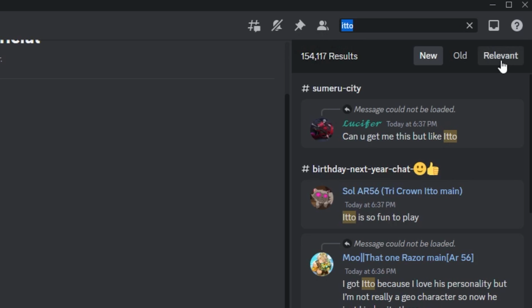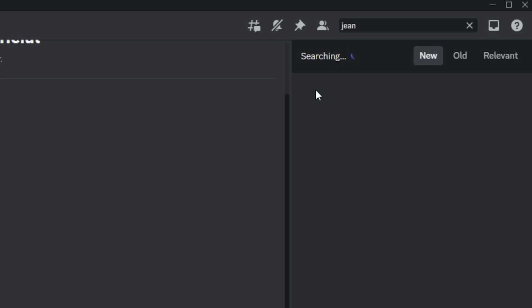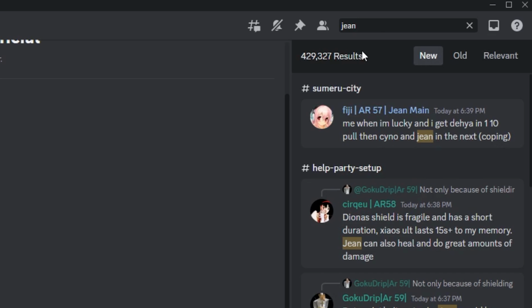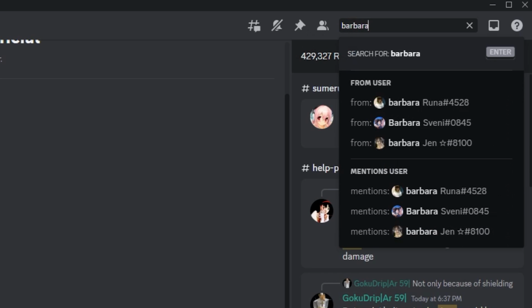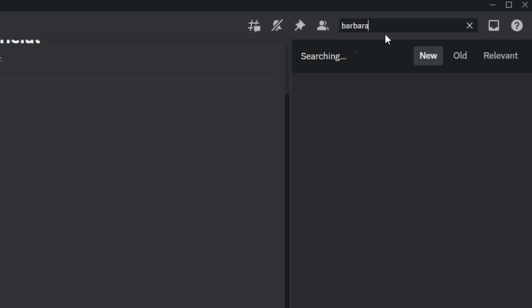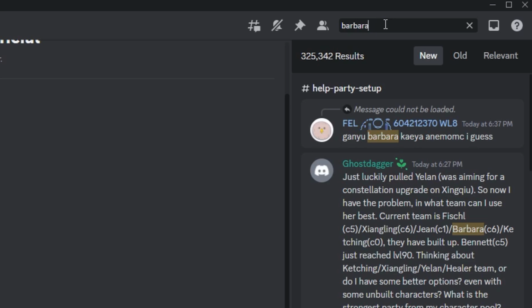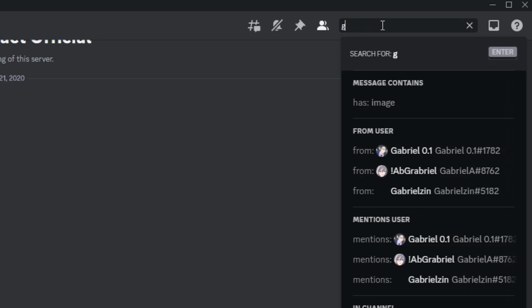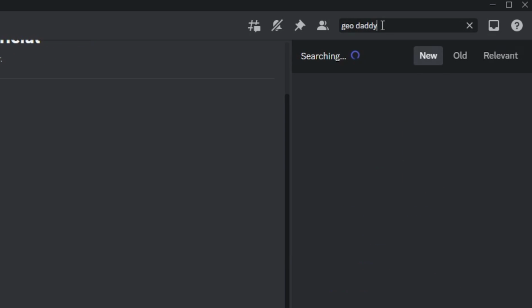For example, some characters have nicknames that people use. A lot of people may refer to Bennett as Benny. I, for one, very commonly shorten Xingqiu to XQ or Xiangling to XL. A lot of people may also refer to Yoimiya as just Yoi. For the most part, I found these to be pretty low impact. For example, some characters like Ayaka have a full name of Kamisato Ayaka, but when you search for Ayaka, both come up regardless, so that doesn't impact her search results.